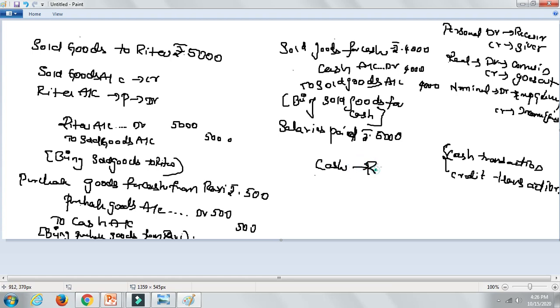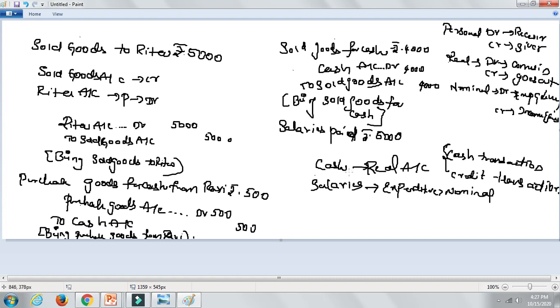This belongs to real account. One is real account and the other is salaries. Now tell me, what is salary? When you are paying something, it is an expenditure for you. Expenditure belongs to which one? Expenditure belongs to nominal. What does nominal account say? Debit all the expenses and losses, credit all the incomes and gains. So here salary is an expenditure for you, so you are going to debit the salary account.